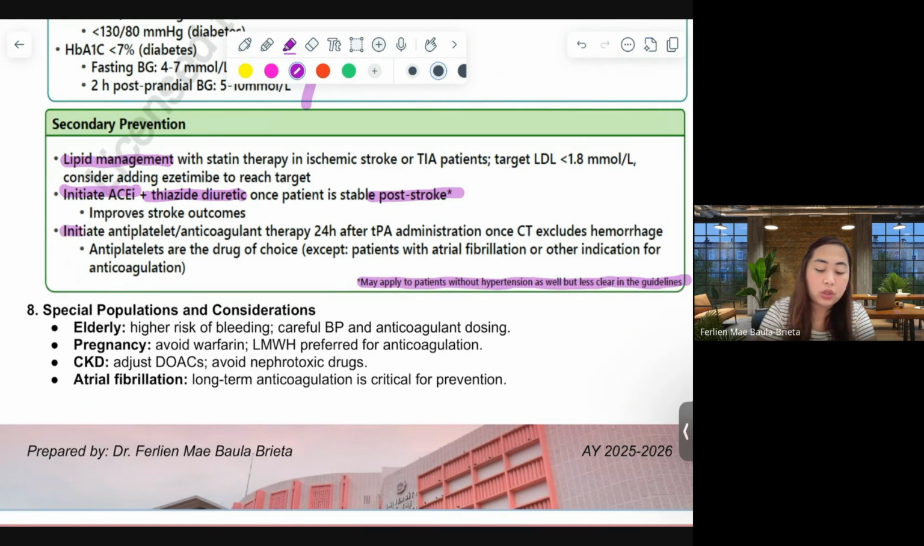We also have to initiate antiplatelet or anticoagulant therapy. Repetitively, I kept saying it has to be 24 hours after TPA administration, and once hemorrhage is excluded. So you have to make sure that this is understood and carried out properly.